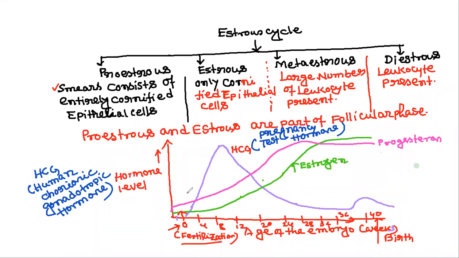Human chorionic gonadotrophic hormone is released from the placenta, and you can see that the progesterone concentration is maintained until the embryonic development is completed. Progesterone and estrogen concentrations will increase.